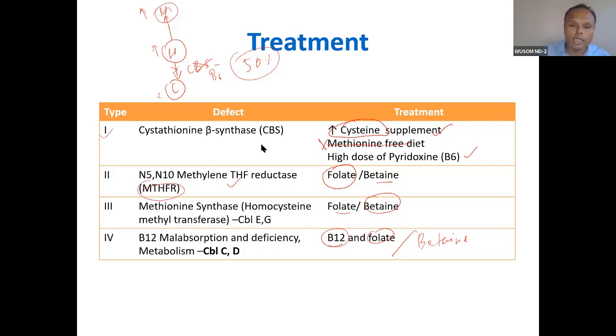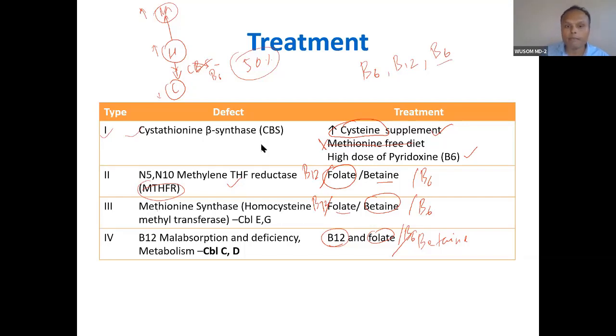But in general practice, what is done? You don't go for folate alone. You give B12 and folate here also, and here also you supplement B6, because these vitamins are non-toxic. You supplement these vitamins everywhere. So B6, B12 and B9, supplement all. Here, if you specifically diagnose this, then B6 will treat this.